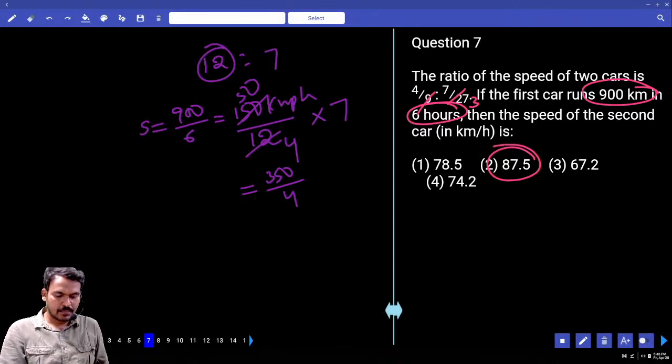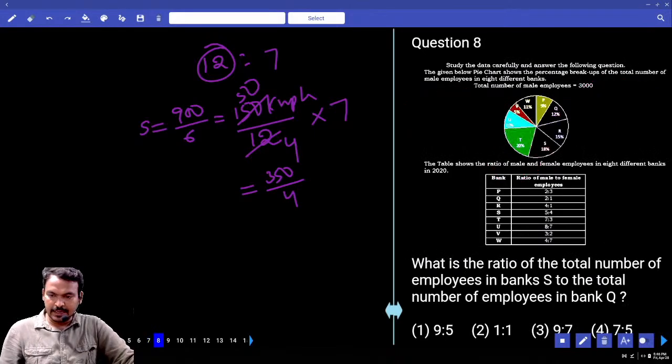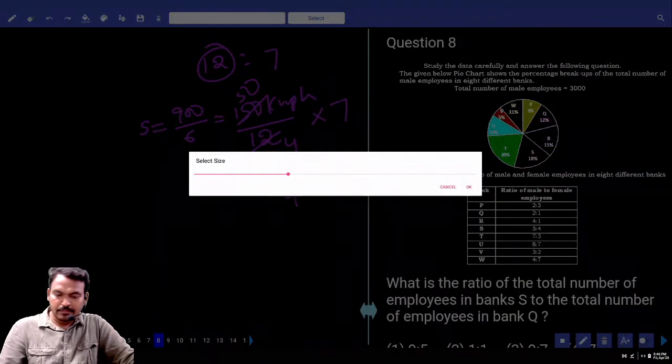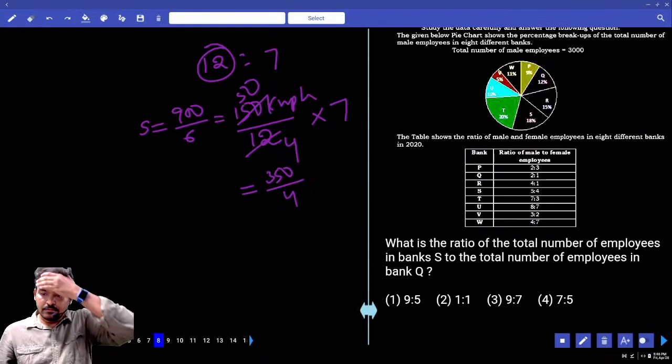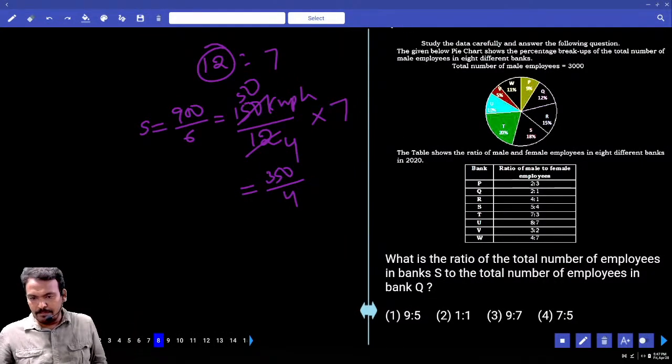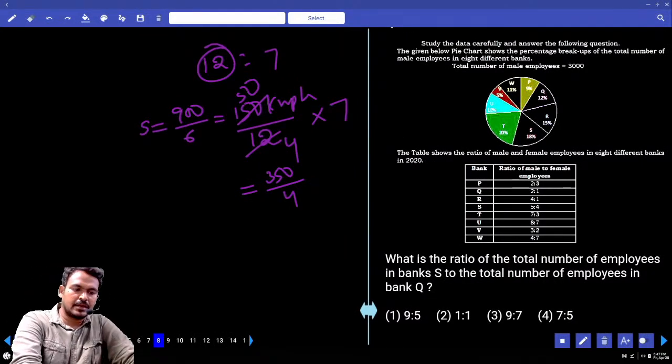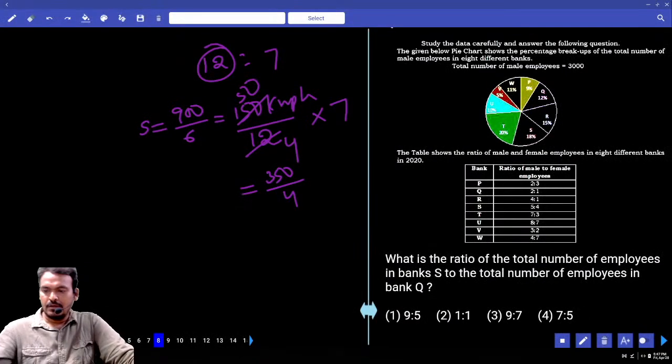87.5. Next question, number 88. The pie chart given below shows the percentage breakup of the total number of male employees in 8 different banks. Total number of male employees given is 3000.